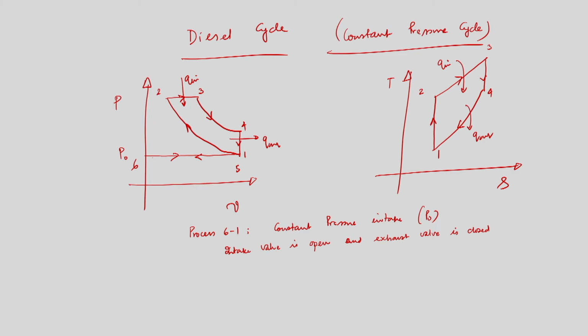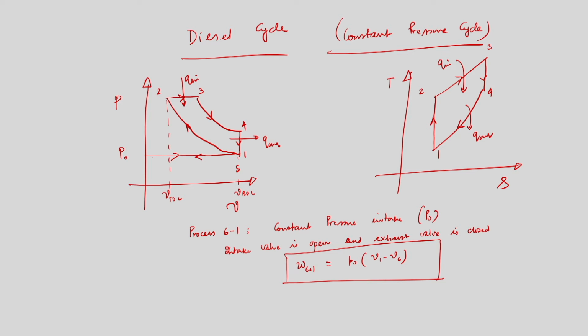So, what will be the work done? Because it is a constant pressure intake, the volume is changing. So, work done W 6 to 1 will be equal to P naught into V1 minus V6. V1 is VBDC and V6 is VTDC, so V1 minus V6. Work done during the intake stroke is like this. Next, we will move to another process.